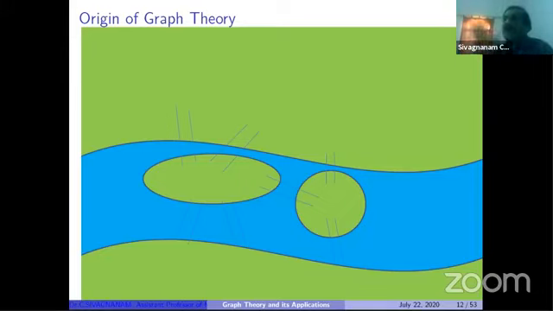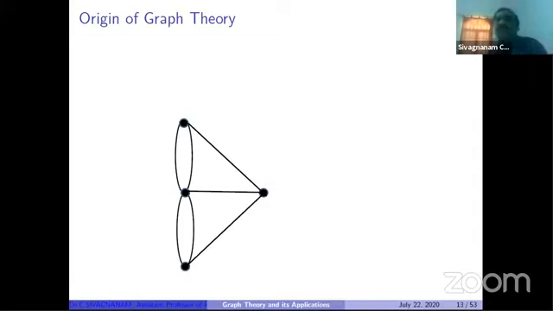So each land area is converted into a vertex, and if there is a bridge between two land areas, we can join the corresponding vertices by an edge. So this is the concept. A real-time problem we can convert into a graph. So you can see we get a graph like this. It is the graph of the Königsberg bridge problem.